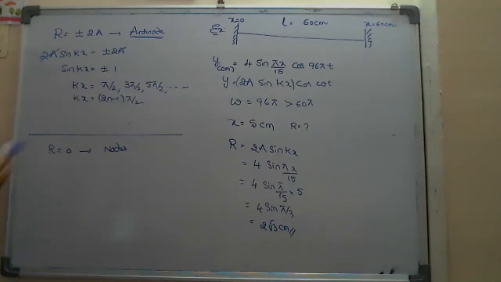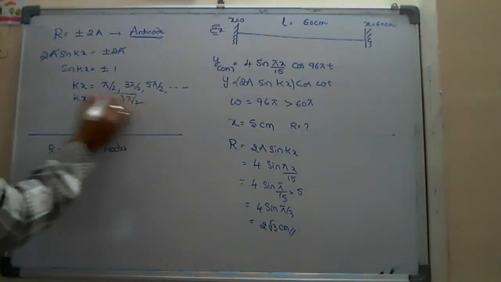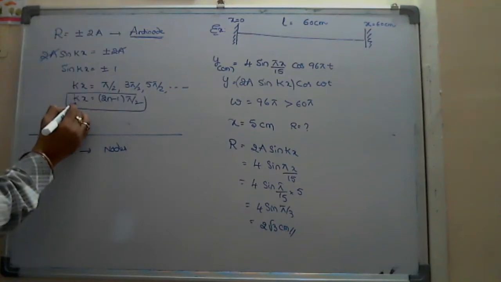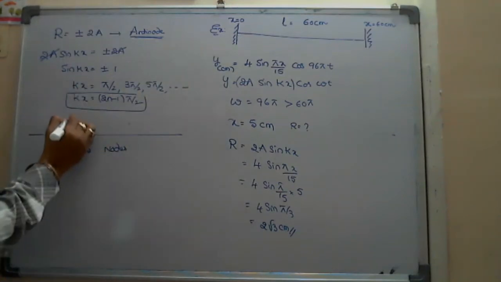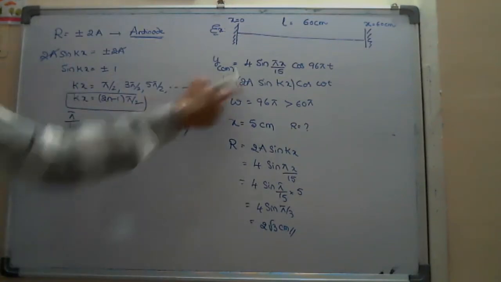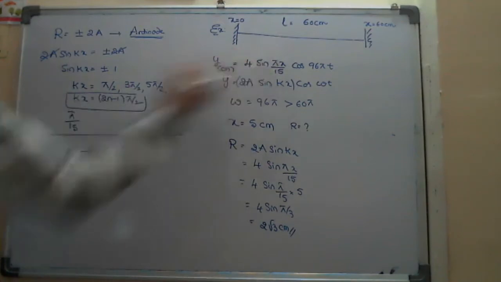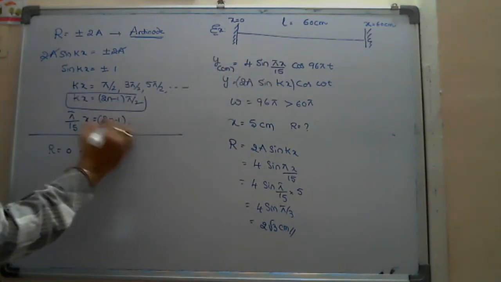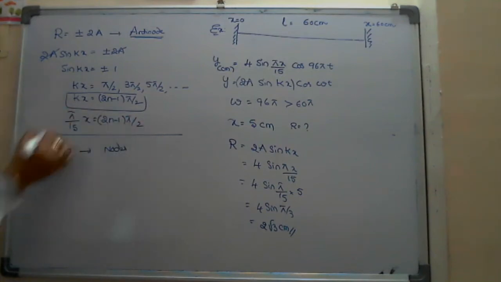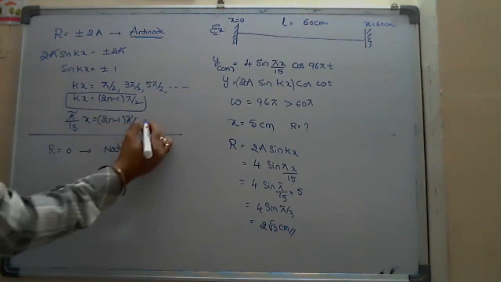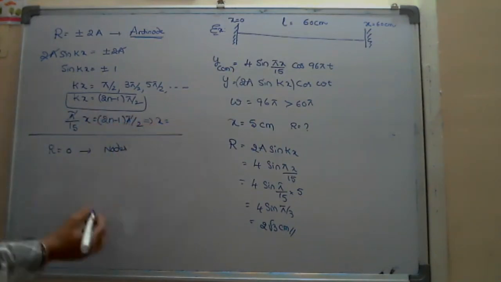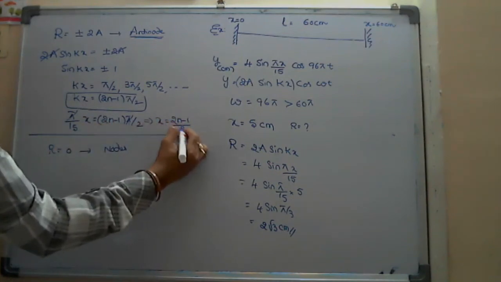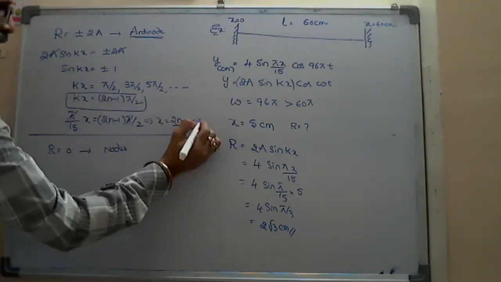After getting the condition for antinode, first of all we write k is equal to pi by 15. Coming to the problem, pi by 15 into x is equal to (2n minus 1) into pi by 2. So pi cancels, and I get x is equal to (2n minus 1) by 2 into 15.